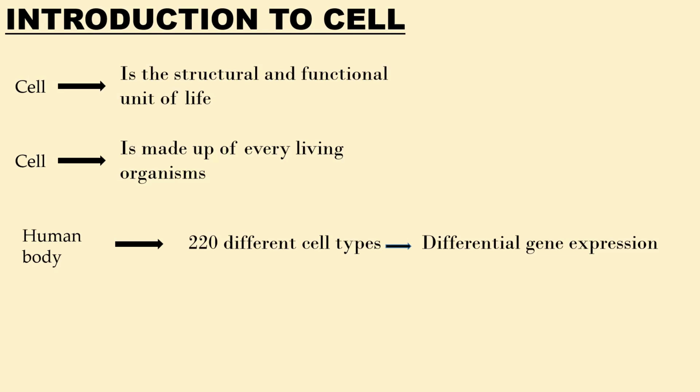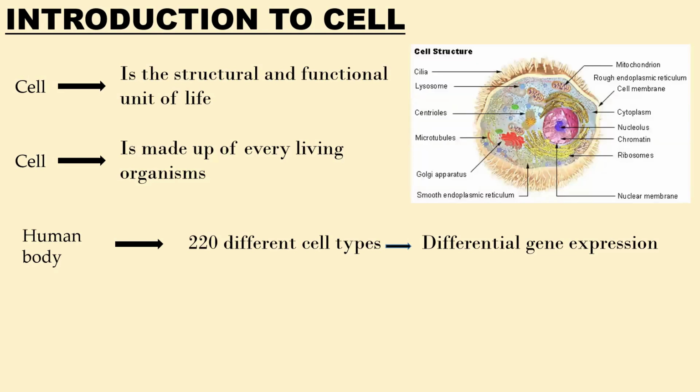And of course, in the pancreas, we have proteins that make the pancreas differ from the red blood cells. For example, in the pancreas, we have insulin, glucagon, and somatotrophin. These are the types of proteins that are produced in the pancreas, and that is why the pancreas differs from red blood cells in terms of function and structure. So different proteins that are expressed from different genes in different cells is what makes one cell differ from another.